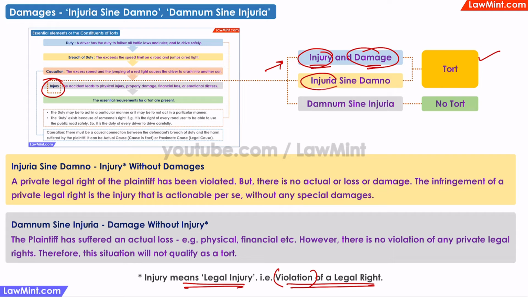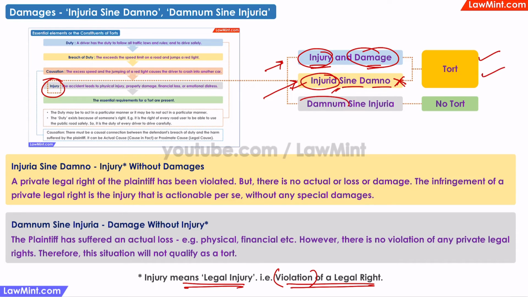Or there can be Injuria Sine Damno, that is, injury without damage. That is, a legal injury has occurred because a right has been violated, but there are no other damages. Even this qualifies as a tort, because a legal injury is essential for tort, not any other damage.